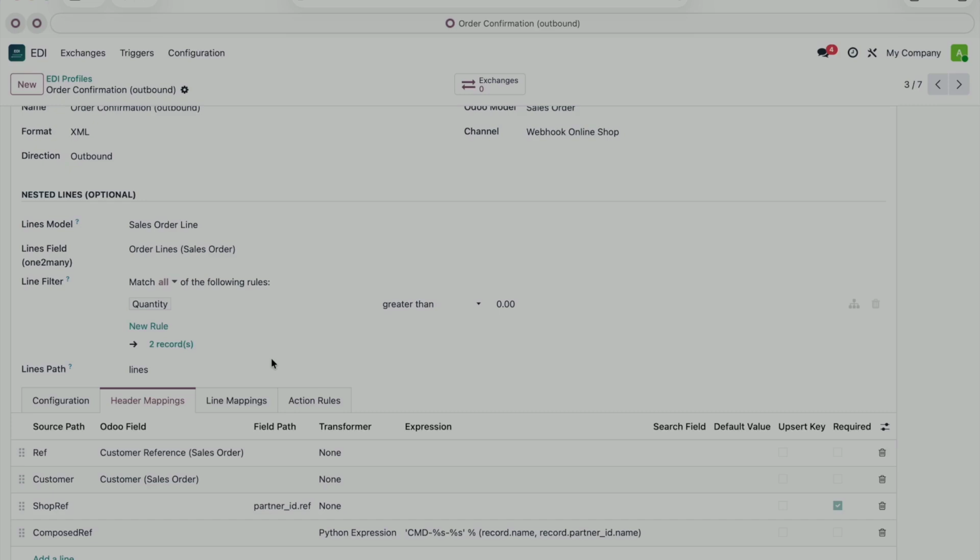Nothing complicated so far. Now look at the shop ref row. We use a field path instead of a direct field because we need to fetch a reference on the partner linked to the order. So, partner_id.ref. This is useful anytime a simple Odoo field isn't enough to reach the value you want. And the last row, made up of ref, shows the most powerful option, the transformer, a Python expression. You can build a value out of several fields at once. Here, we build a reference by concatenating the order name.